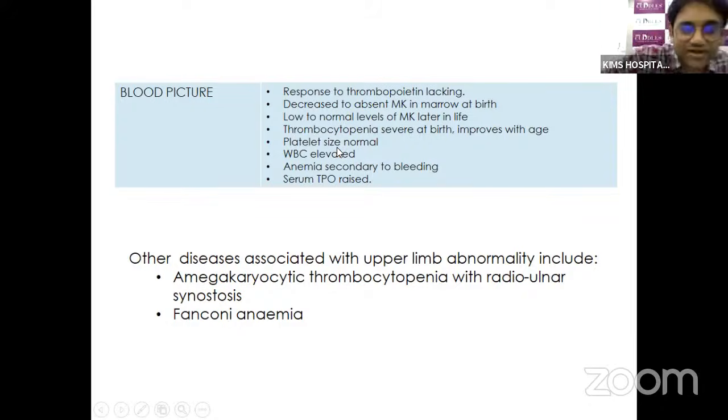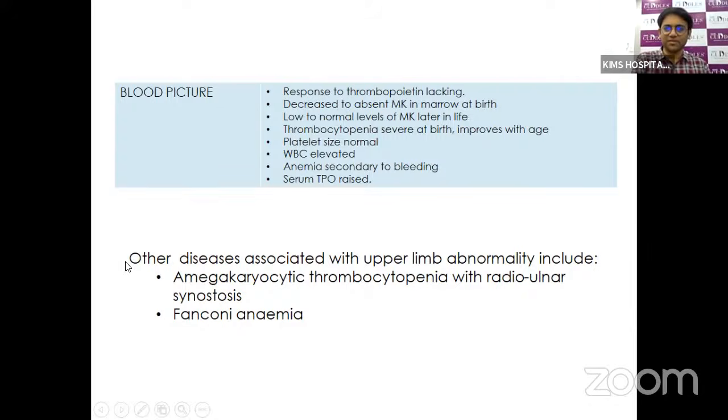They have a very high, elevated WBC. This is one of the indicators that the baby might have TAR. They can have 50,000 to 60,000. Anemia can happen because of secondary bleeding. The thrombopoietin levels are raised because there is a lack of response, rather than a decrease in thrombopoietin.